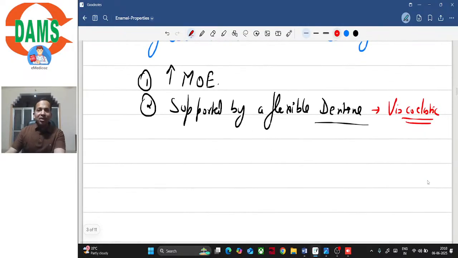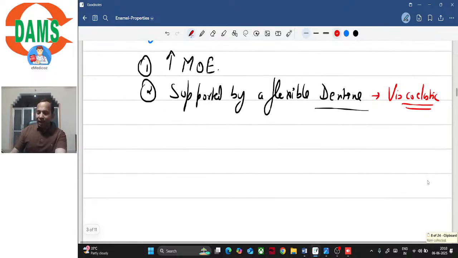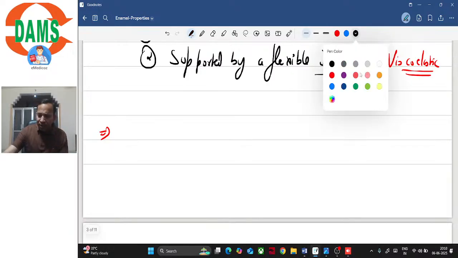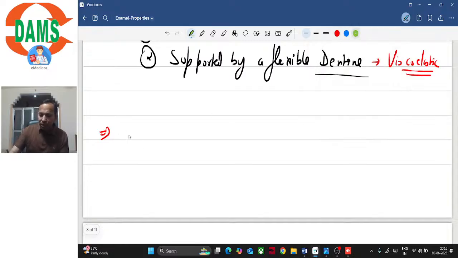So as I just said, it is the hardest tissue. It has high modulus of elasticity and it has high brittleness as well. What else can you say are the properties of enamel? So apart from hardness, let's talk about its thickness. So the next property we're going to discuss is its thickness.